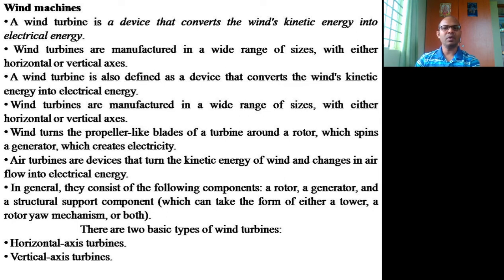The 12.6 kilometers per hour, or 3.5 meters per second, is a typical cut-in speed. That means the minimum speed to make it rotate is, I'm sorry, 8 kilometers per hour, and the cut-in speed is 12.6 kilometers per hour.